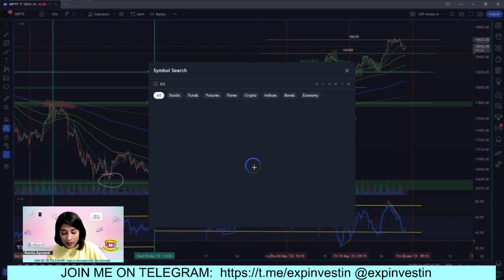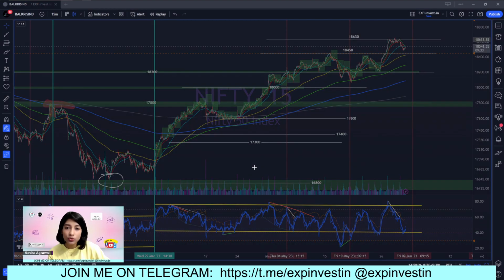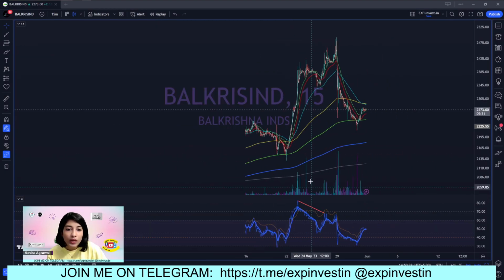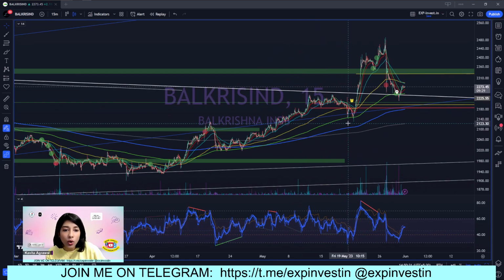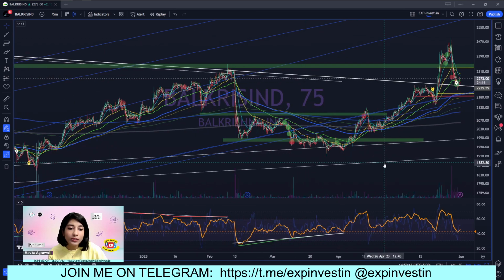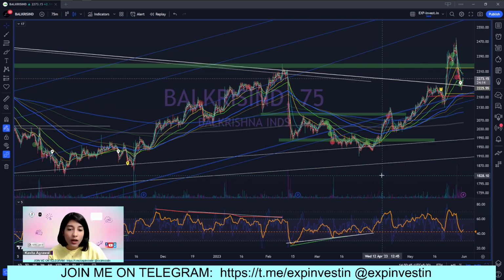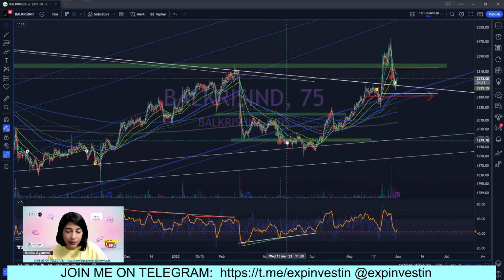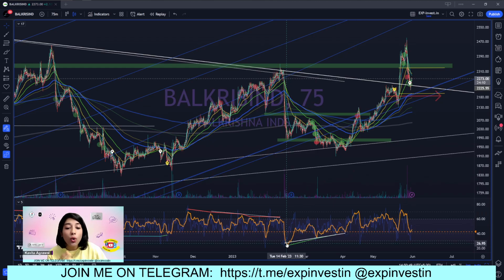Okay, now with this, let me just take a few stock examples for you. For instance, take a look at the stock of Balkrishna Industries. Incidentally, I discussed this stock just yesterday also, and it was in the discussion of this stock that one of the members, I think, went ahead and asked for a session delving more into the details of RSI range shift. So let me show you the 75-minute time frame. Let me show you on the 75-minute time frame how beautifully the RSI range shift can be observed here.